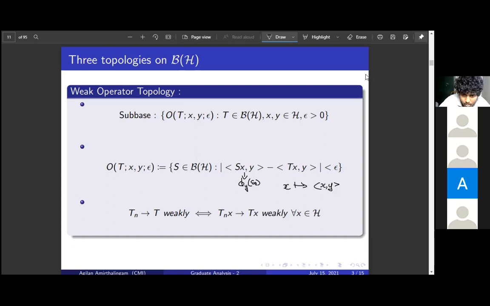Okay. So this will imply this. We say a sequence of operators, or a net of operators, Tn converges to T weakly if and only if pointwise the convergence is weak in H. I have given a subbase for this. If you take finite intersections of this subbase, you get a basis for the weak operator topology in B of H.